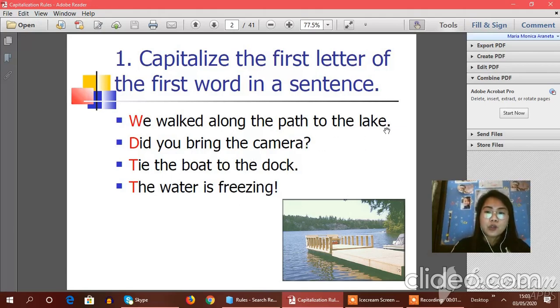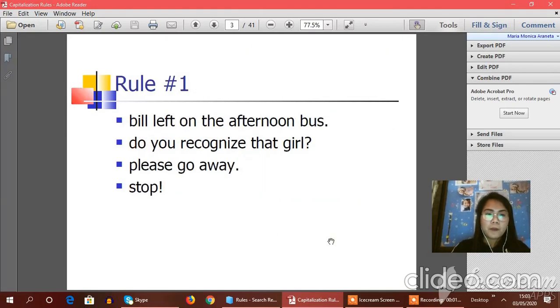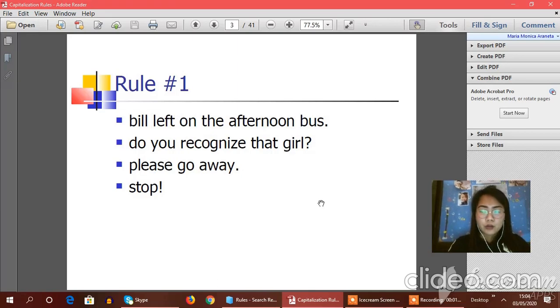Aside from that, you need to observe proper punctuation marks. Rule number 1: in your notebook, you need to rewrite this given activity for them to make it correct. So always remember that you need to observe capitalization.